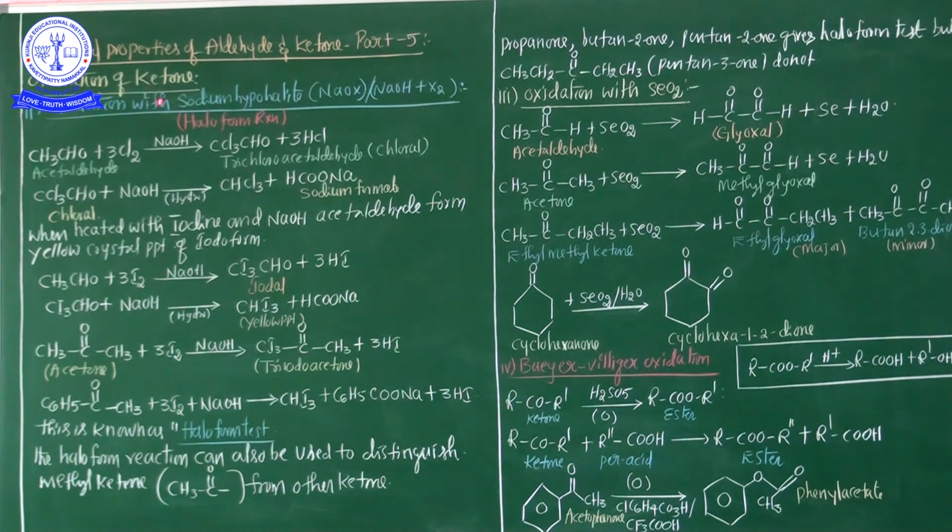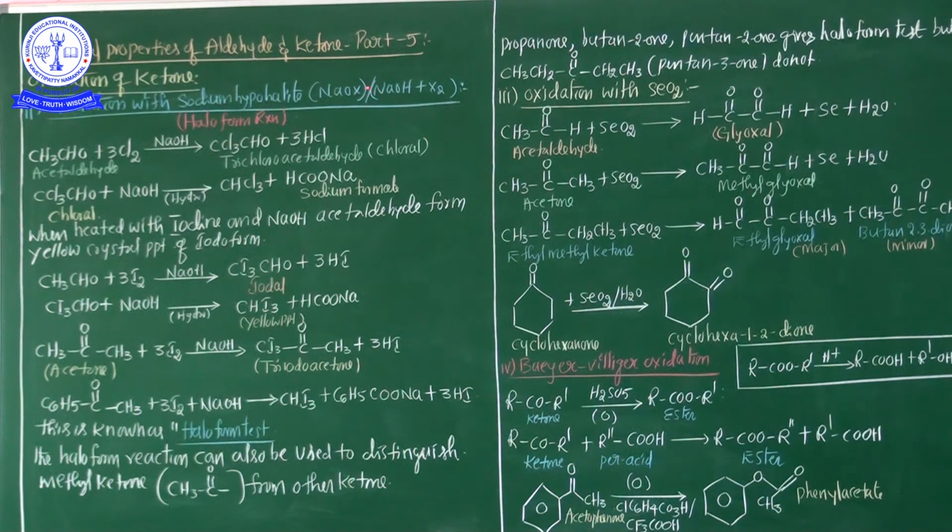So, oxidations of ketone. Already in my previous class, one chemical property was completed from the oxidations of the ketone, that is called oxidations with strong oxidizing agents. Now in this session, the remaining oxidations of ketone chemical properties. See my dear students, the second one is oxidations with sodium hypohalite.